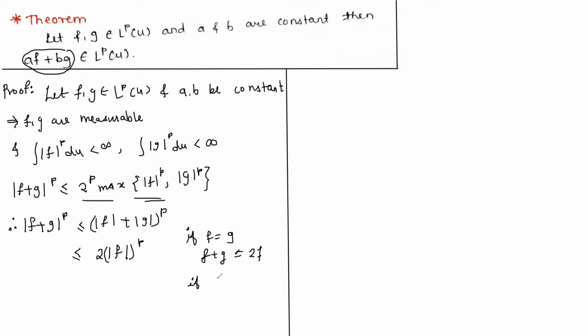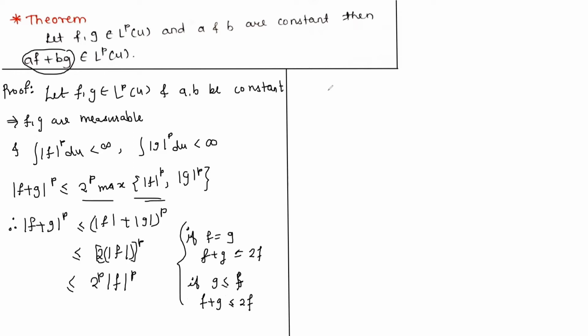And if the function g is less than or equal to f, this also implies that f plus g is less than or equal to 2 times f. Therefore here we get |f plus g| to the power p is less than or equal to 2 times mod f to the power p, which is again less than or equal to 2 to the power p times mod f to the power p.